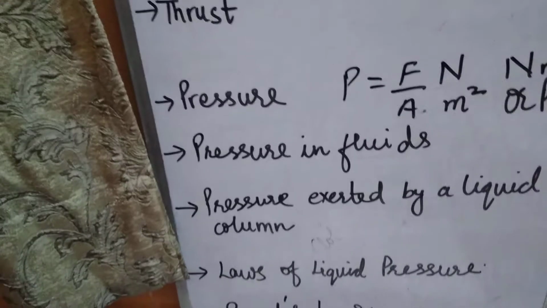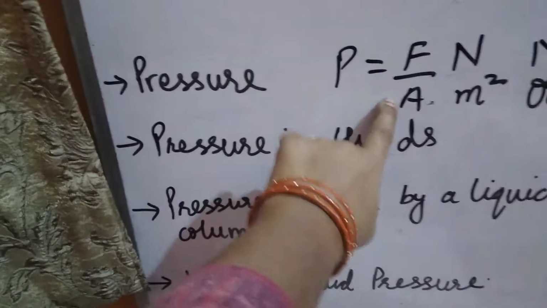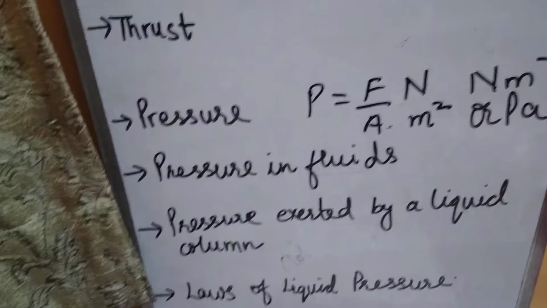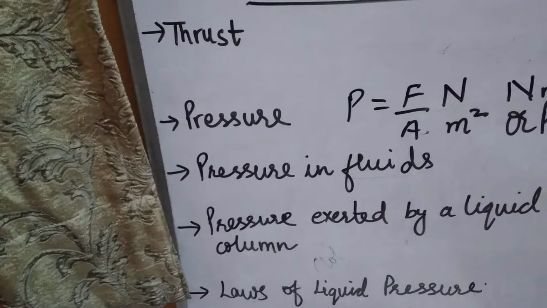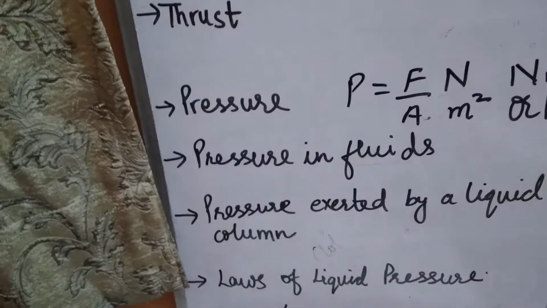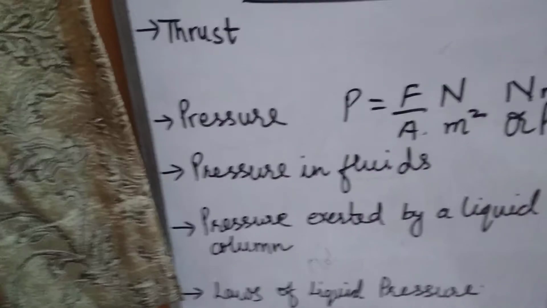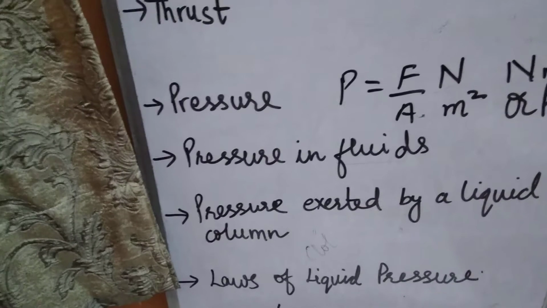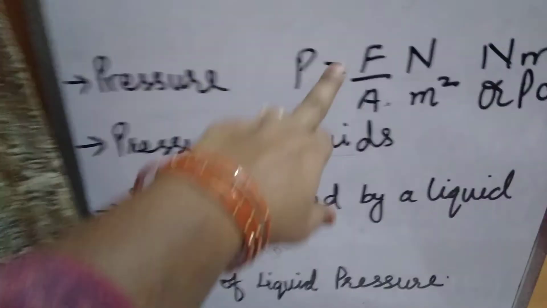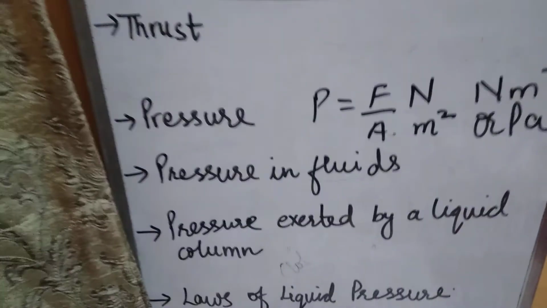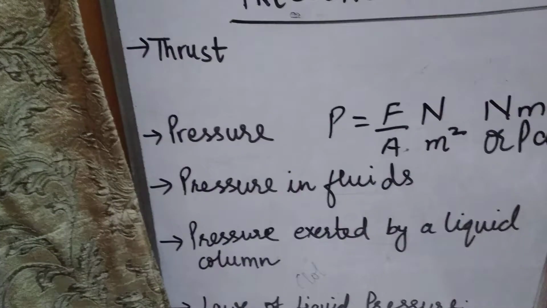First coming to the first factor, that is area. The larger the area on which a given thrust acts, lesser is the pressure exerted by it. That means if more is the surface area, lesser will be the pressure. And the next factor will be the thrust. The more thrust applied on a given area, greater is the pressure exerted on it.